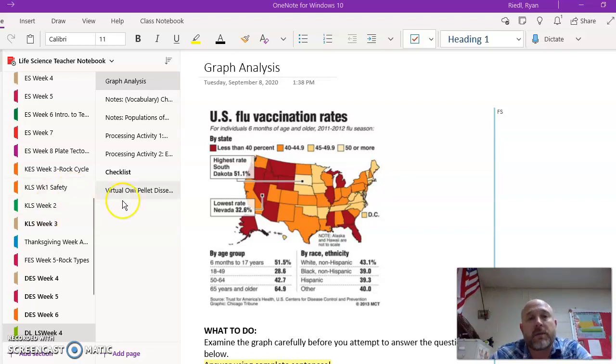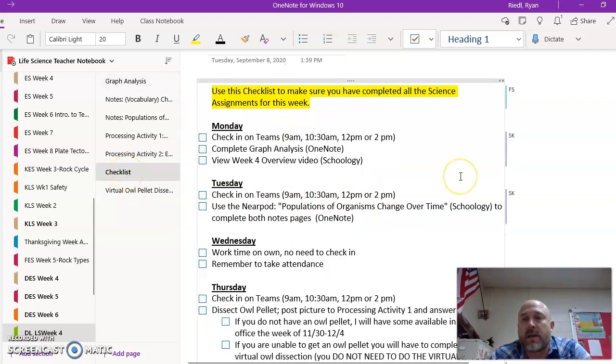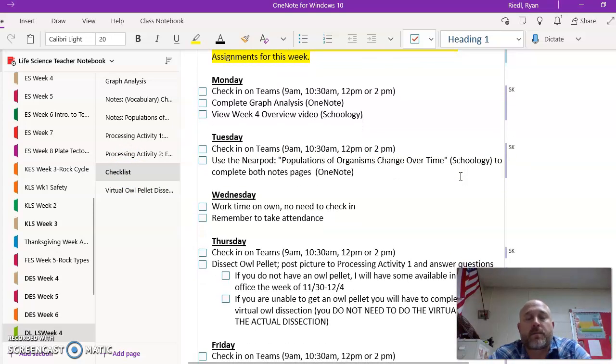So anyways, here's what we got going for week 4. And we will be going through this stuff. You'll take a look at the checklist right here, and you can kind of see the lay of the week. Monday, we're going to check in on Teams at your scheduled hour, and we're going to talk through the graph analysis together, and we're going to look at the video. This is the video right now, so obviously you won't need to watch it, or I'm going to kind of walk you through this stuff, or your teacher will walk you through it.